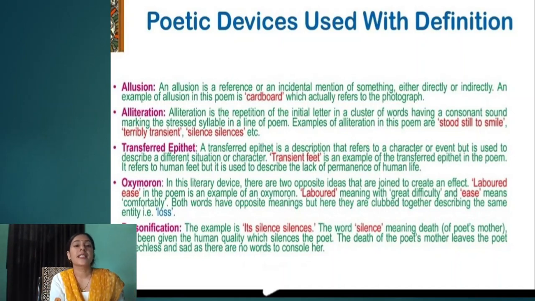Dear students, let's talk about the poetic devices which are used in the poem. Let's take the poetic devices one by one. First of all, there is allusion. An allusion is a reference or an incidental mention of something, either directly or indirectly. An example of allusion in this poem is cardboard.